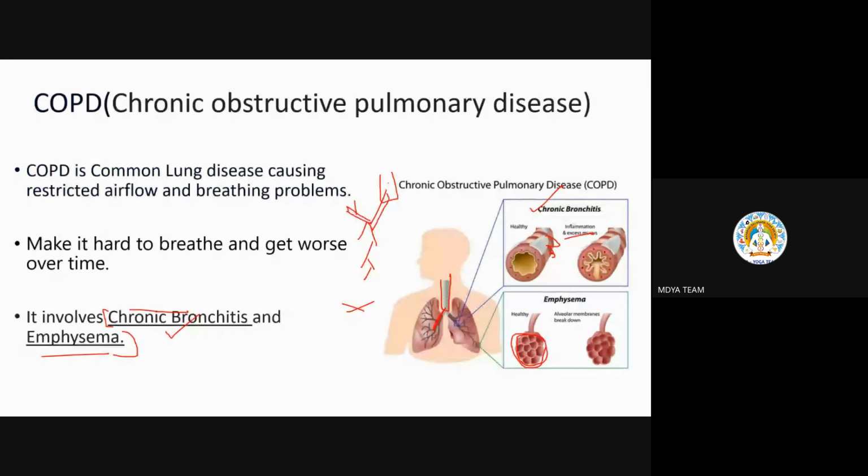After the bronchioles, there is the last one, the terminal bronchiole. Terminal means at the end. After that, there are the alveoli, like circular structures. When the blockages are in the alveoli region, that is called emphysema. When there is a blockage or some problem in the bronchus region, the branches region, it is called chronic bronchitis. Okay, a wide difference between these two. Do you all understand this? Any doubt in this?